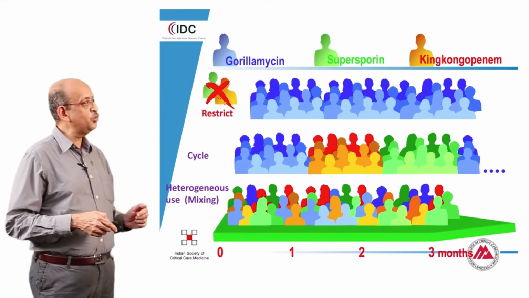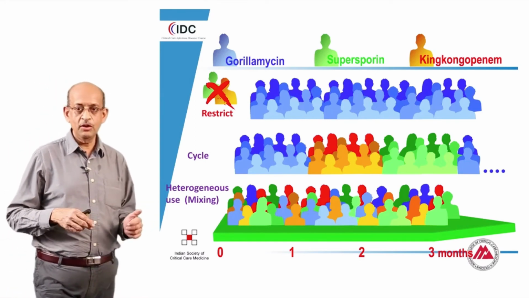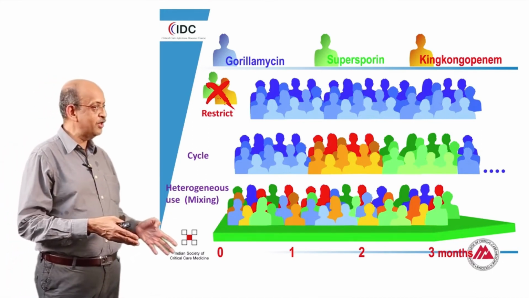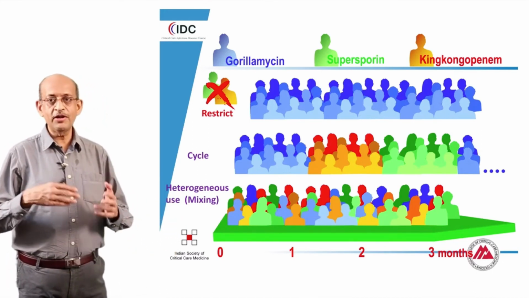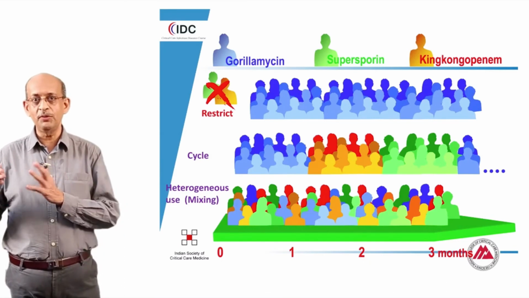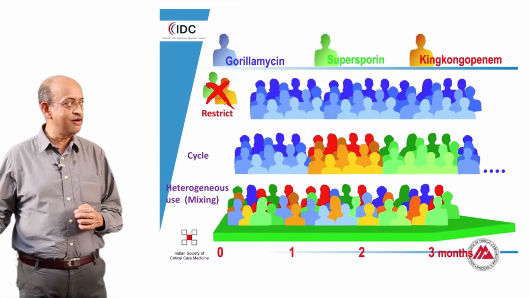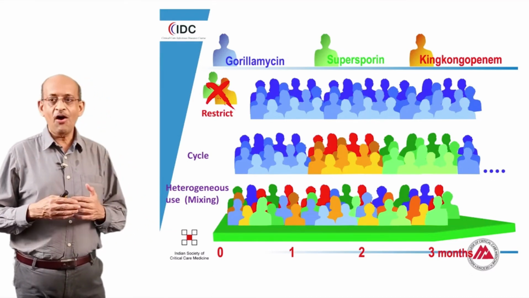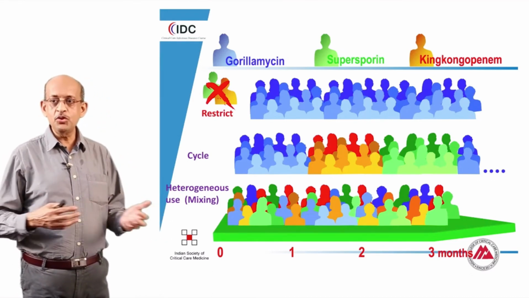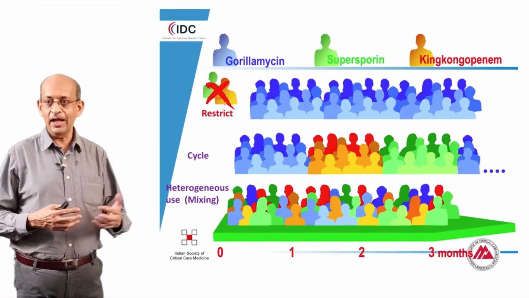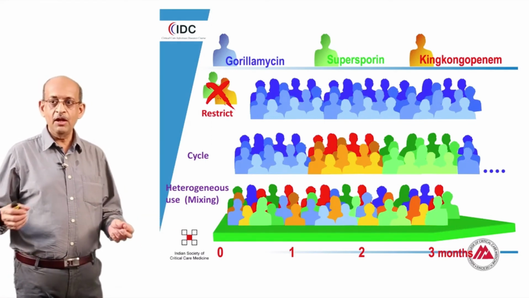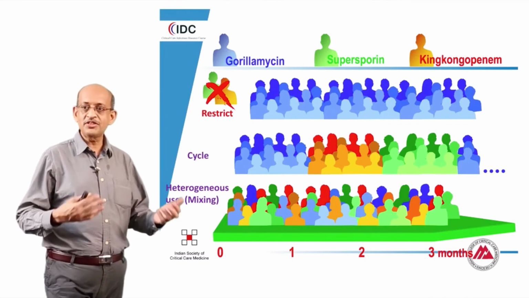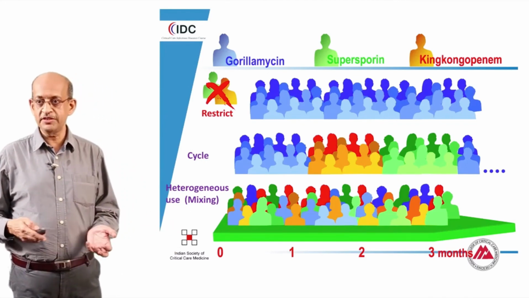I could go through another process by which I would do a cycling of the antibiotics, where I would give one antibiotic for a certain duration of time, alternate it with a second, and then subsequently with a third, and cycle back to the first over a period of time. Or I could take another approach and say, all of this doesn't matter, I will use any one of these antibiotics in a heterogeneous kind of fashion. Now we need to understand whether any one of these processes will restrict the emergence of serious resistance.